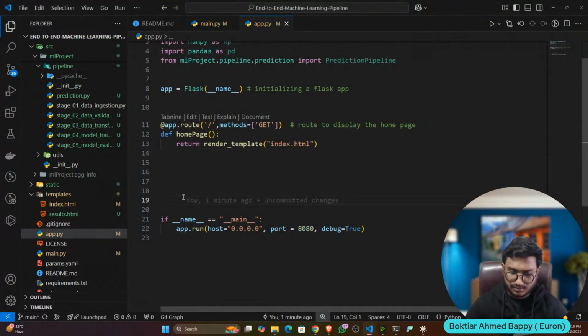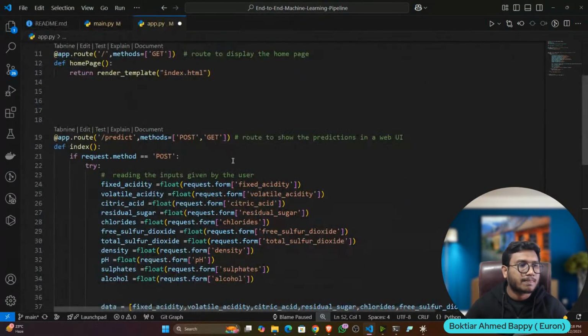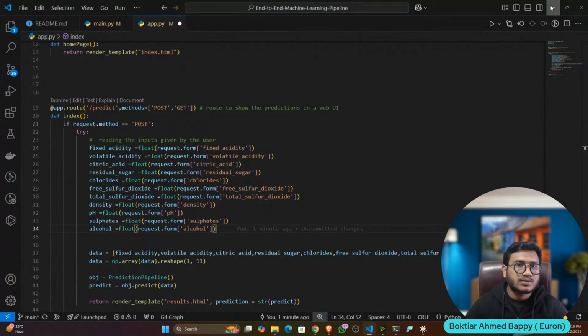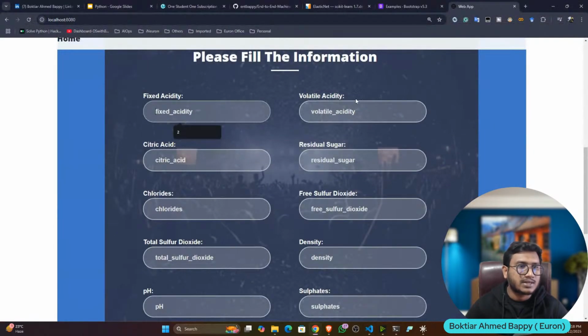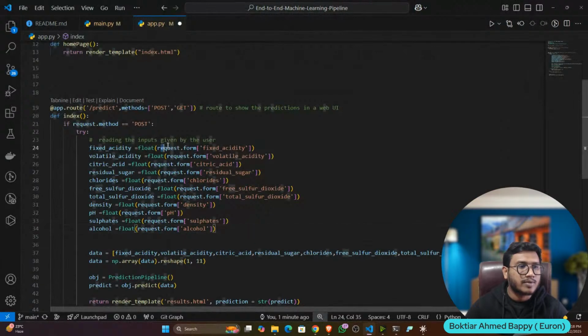Okay, this is the route. Here what I'm doing is taking all the data the user is passing, let's say fixed acidity, volatile acidity, citric acid, sugar. Everything I'm extracting from the form with request.form, and I'm storing it in a variable.